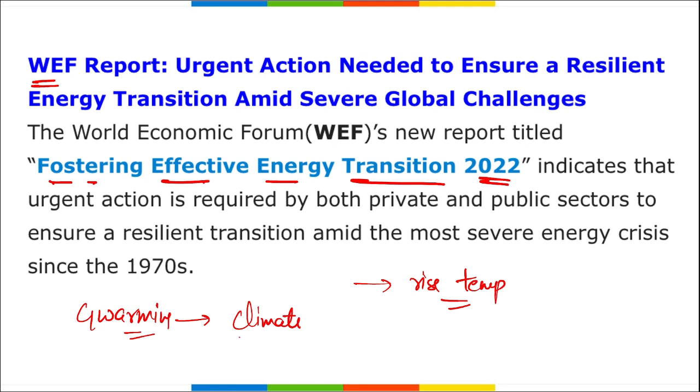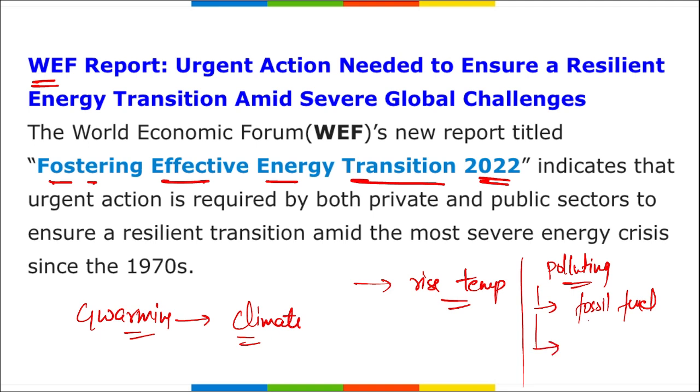Now, in order to keep our climate a healthy climate where people can live, what should we do? What are the reasons that we are polluting the environment? All right, what was the main reason we are polluting the environment? The pollution is coming from the burning of fossil fuels to generate electricity. So the rulers of countries thought that we should eliminate the non-renewable sources of energy that produce carbon on burning, and then replace them with renewable sources of energy. And what are the non-renewable sources of energy?